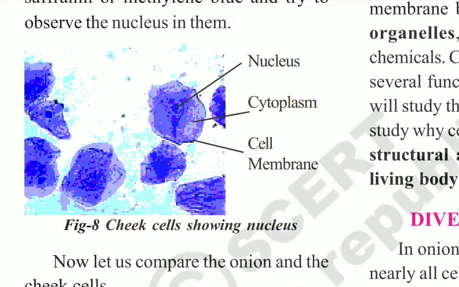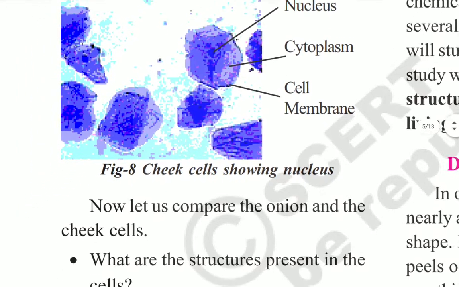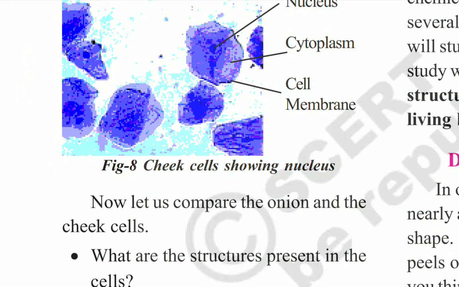And the third one, the surrounding wall, is called the cell membrane. In the onion peel, that surrounding wall is called a cell wall, but in human cheek cells we call it the cell membrane.